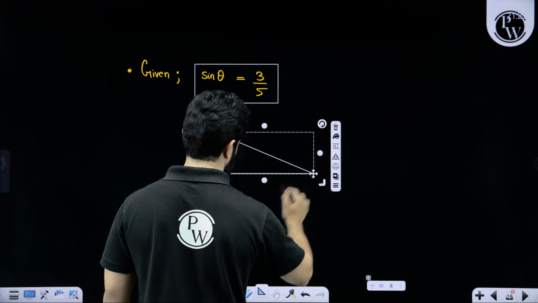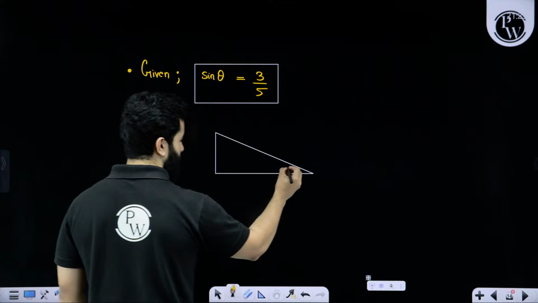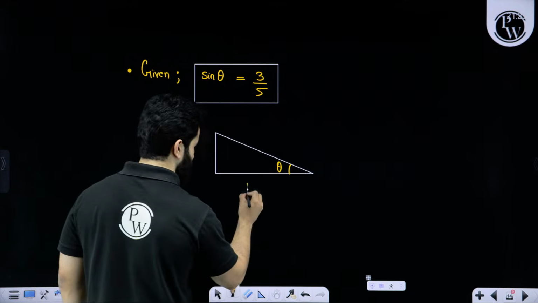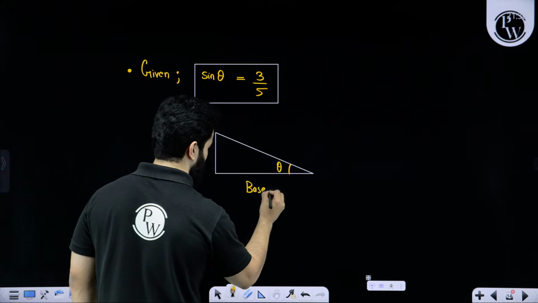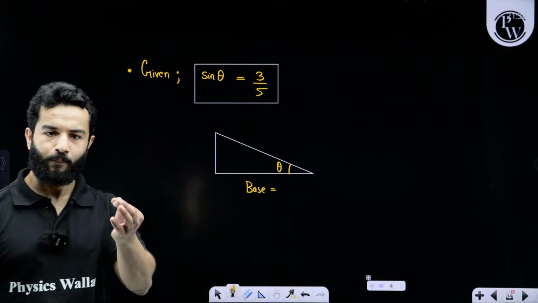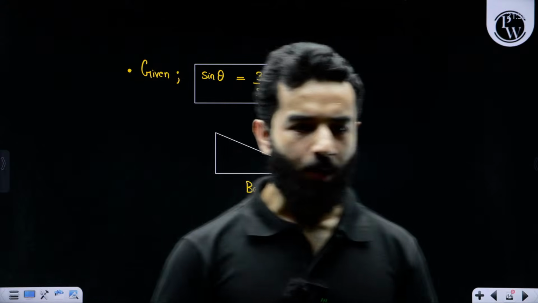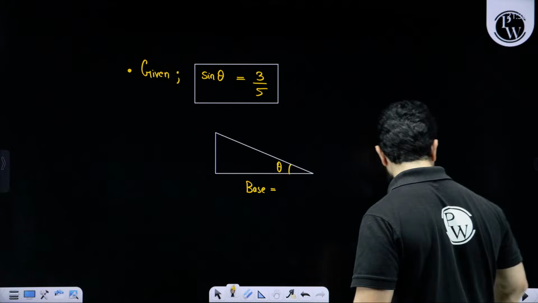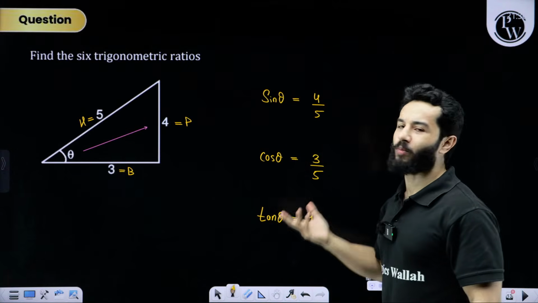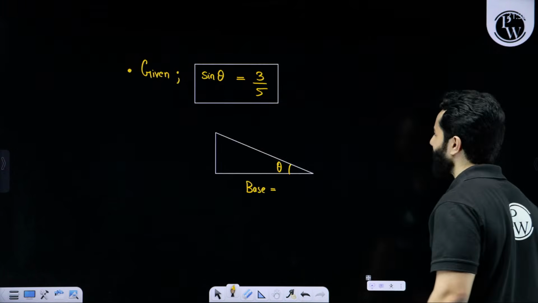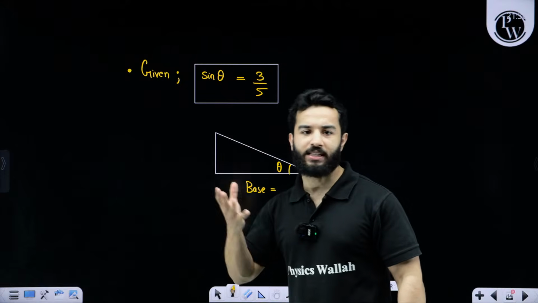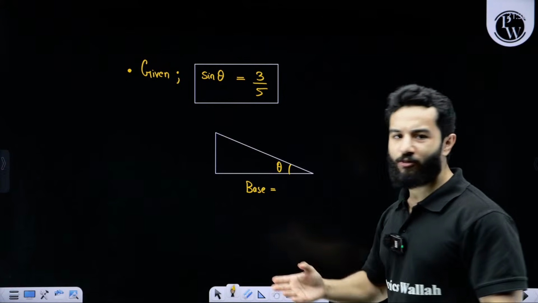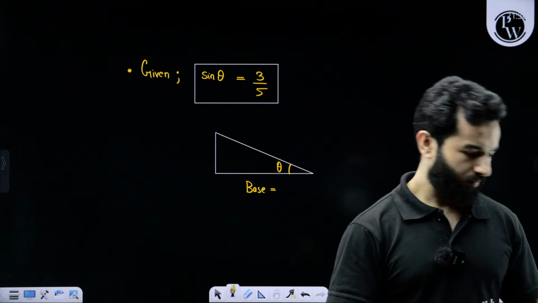This is theta, find out what base is. Over here, sine theta was 4 by 5. Right now sine theta is 3 by 5. What is base?